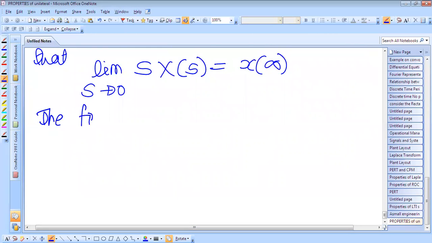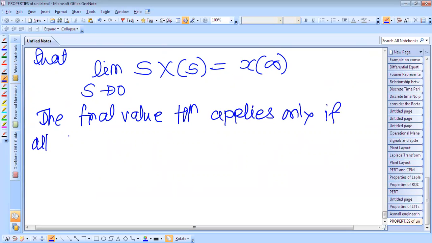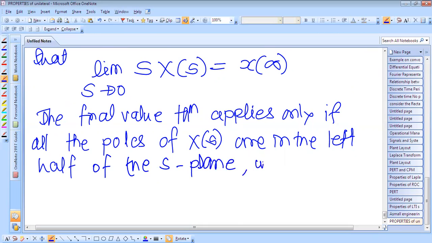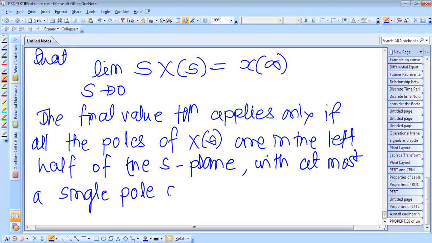The final value theorem applies only if all the poles of x of s are in the left half of the s plane, with at most a single pole at s is equal to 0, that is origin.